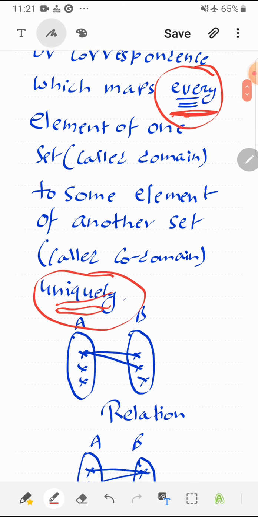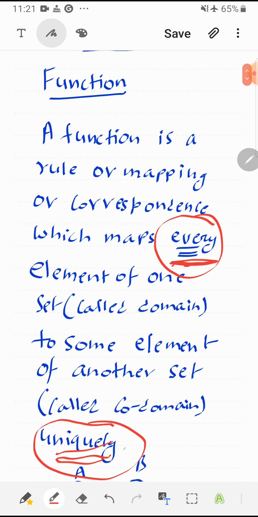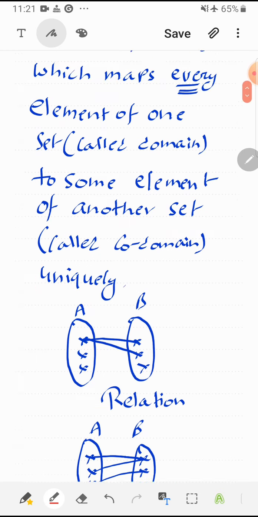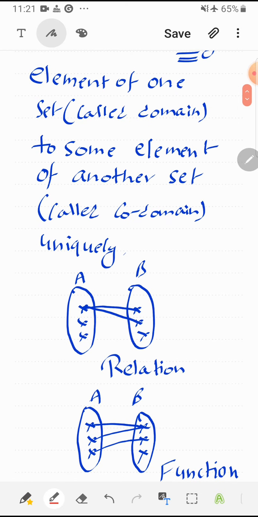Let us discuss. Every is very simple, means when I draw the Venn diagram of a relation, then it may be mapping of any element of set A to any element of B, and in any sense, like one element of A is mapped with 2 elements of B, and some elements are free. So in function, every element of A is mapped. First thing is that this is the meaning of every. No element in A is free or unmapped.